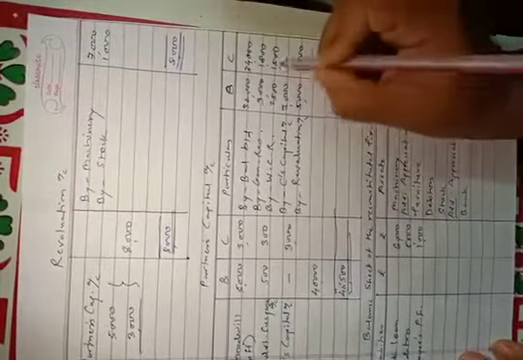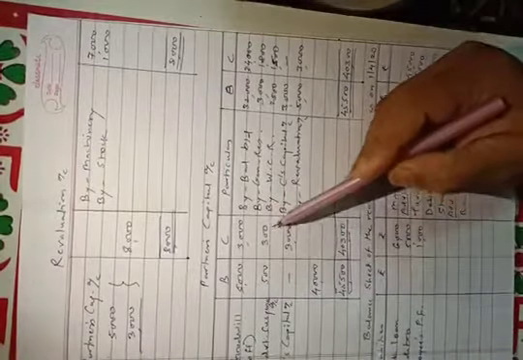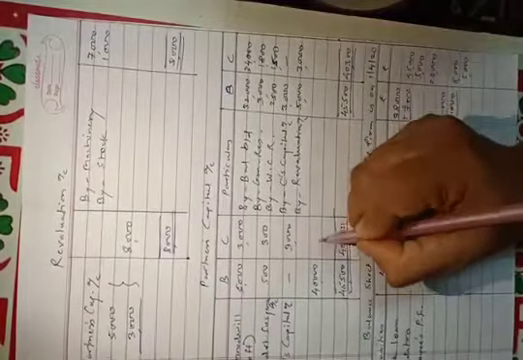Total of credit side is 40,300. It is correct. We will write it down here also. From 40,300 we will deduct 6,300 and the balance will be 34,000. Two balances carried down, 40,000 and 34,000.